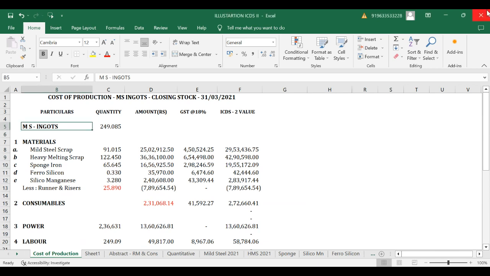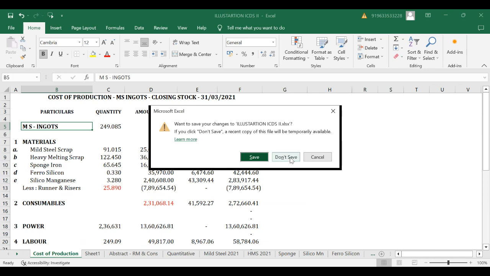So after discussing this MS ingot example, now let us move on. A lot of questions are there, we would be coming to them. So after discussing this case study, we are going to discuss Form 6C.